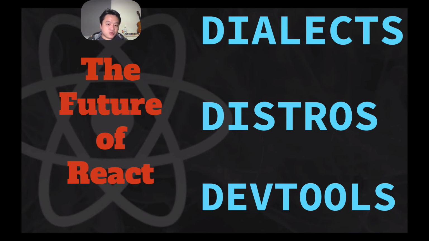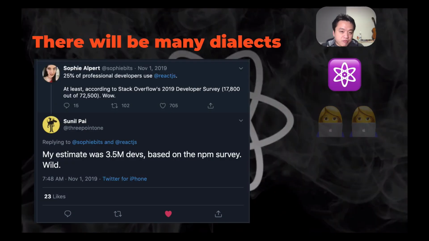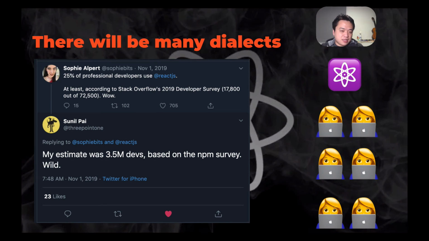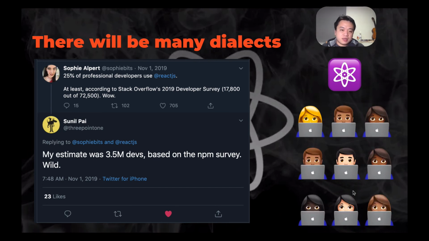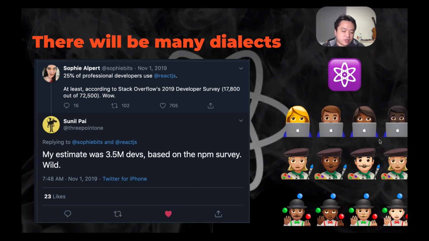More dialects, more distros, and more dev tools. And the main reason I'm predicting that there will be many dialects is just the sheer and growing number of people using React. Current estimates are that there are at least 3 million React developers, probably more, and they're probably not going to have homogeneous needs and preferences. They're probably going to be a little bit more diverse and hopefully increasingly diverse over time. And we're going to discover commonalities among them so we can group them together into tribes that have different needs. So of course, they're going to want different dialects that suit their needs better than what React itself can afford.